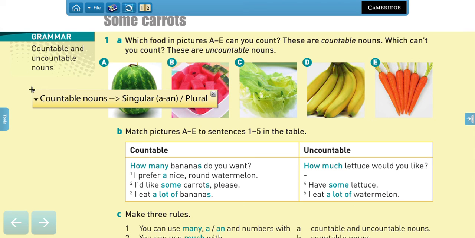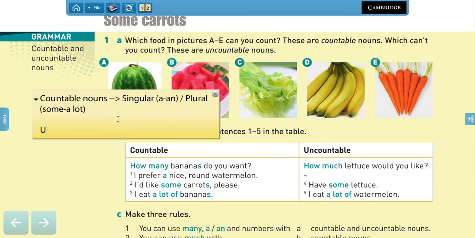You can say an apple or a banana, right? An apple, a banana. And for plurals, we can use the concepts some and a lot. Like in this case, some carrots, a lot of bananas, right?